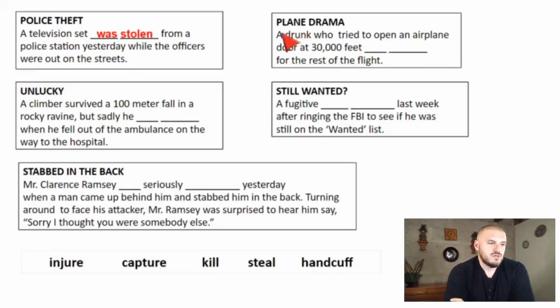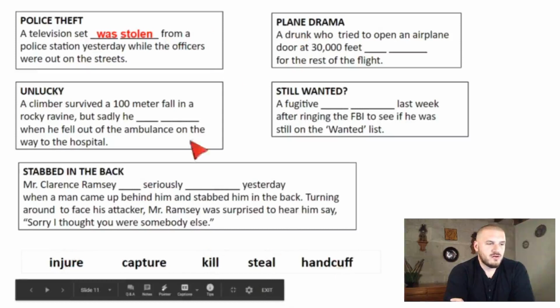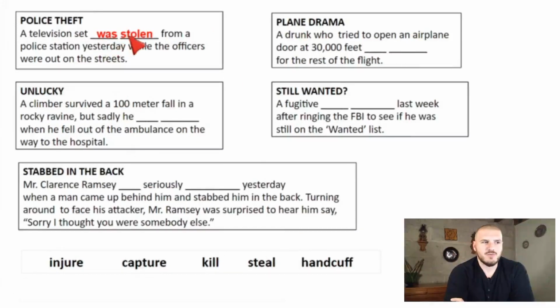So, using these verbs, I just want you to read the context and put them in past passive. All of them, it's going to be was or were and a past participle, okay? I'm going to tell you the answers. 3, 2, 1. A drunk, so un borracho who tried to open, quien intentó abrir la puerta de un avión a 30,000 pies, was handcuffed, fue esposado for the rest of the flight, para la duración del vuelo.